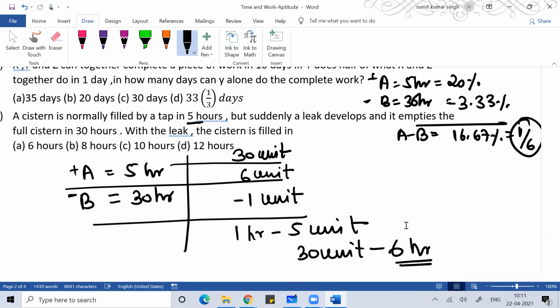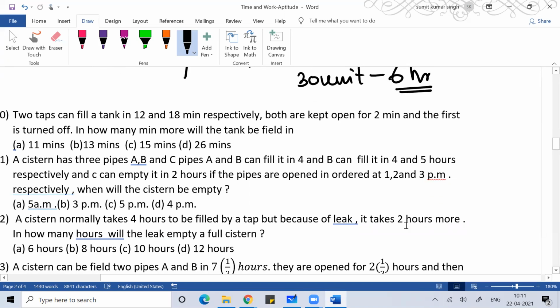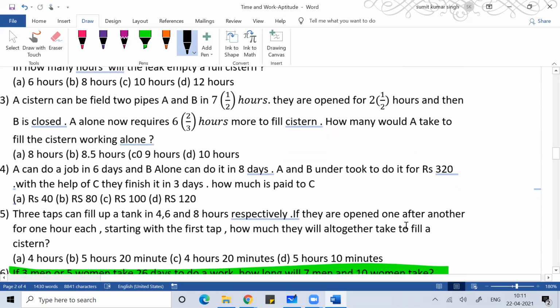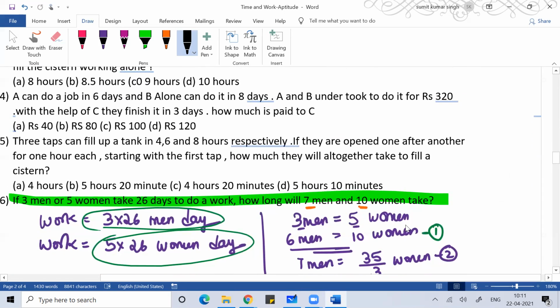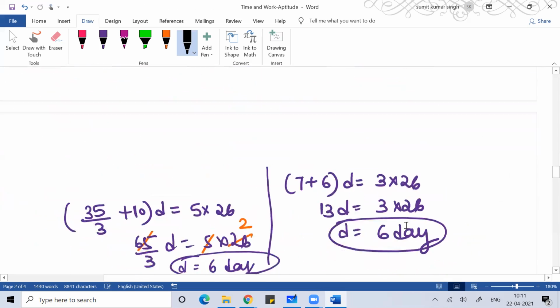So I'll try to put a positive sign to that variable which is dominating, and a negative sign to that variable which is less dominating, so that ultimately I always get the answer in positive sign only. There may be a problem where we find that the negative part of work will be dominating. Then accordingly we can formulate our equation and get the answer. That is not a big thing for us to do.